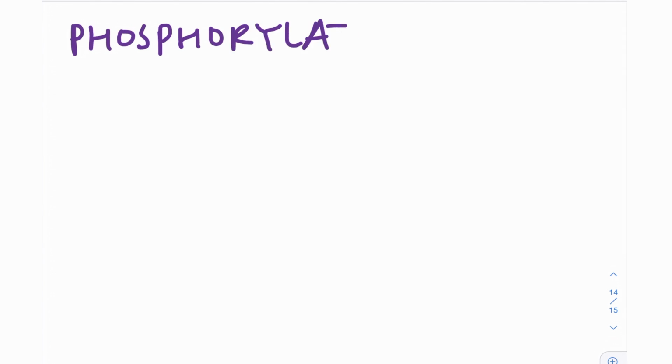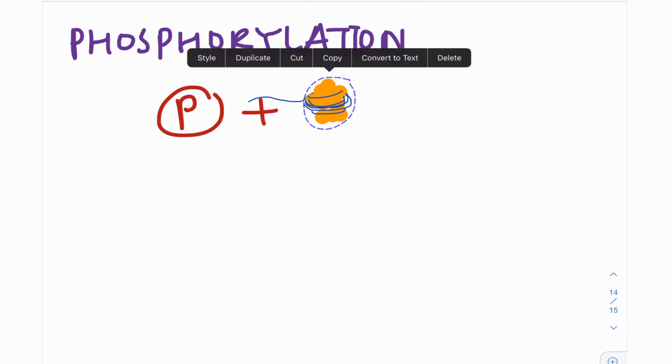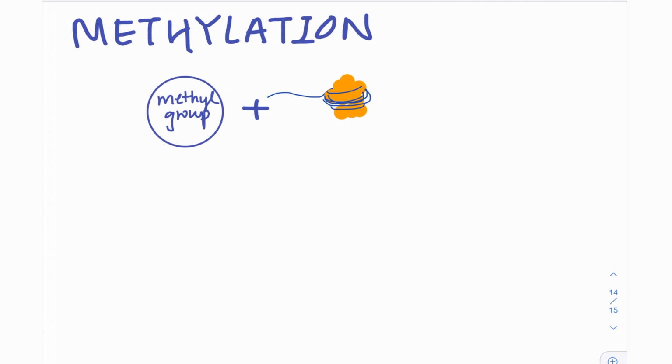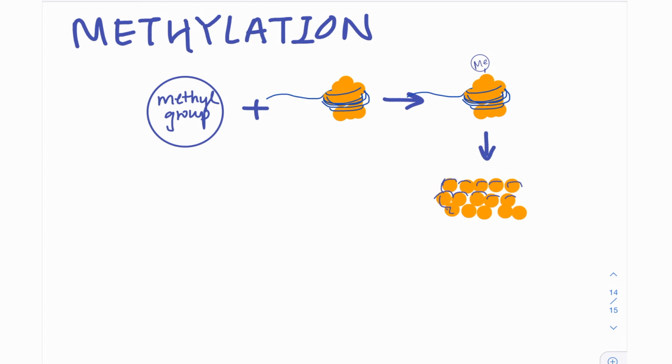Besides the acetylation of histone tails, transcription can also be regulated through methylation and phosphorylation. Histone phosphorylation takes place during chromosome condensation in mitosis and meiosis, while methylation takes place on lysine residues on histones. Depending on the different types of lysine residues that are methylated, the gene expression can be activated or repressed.